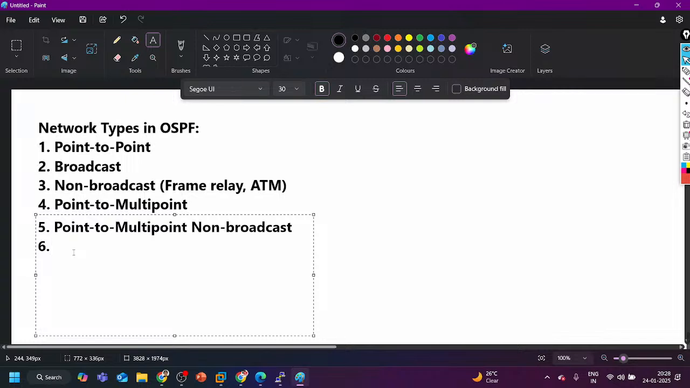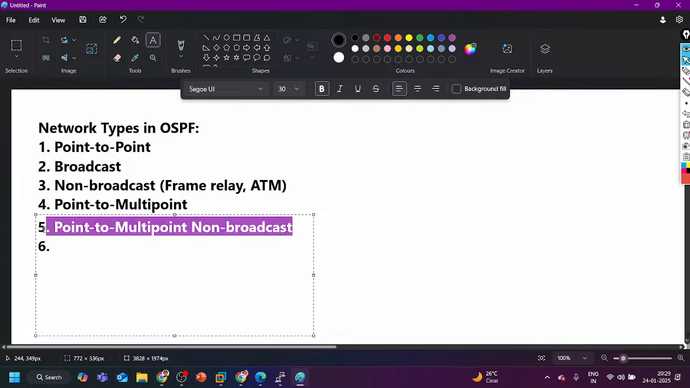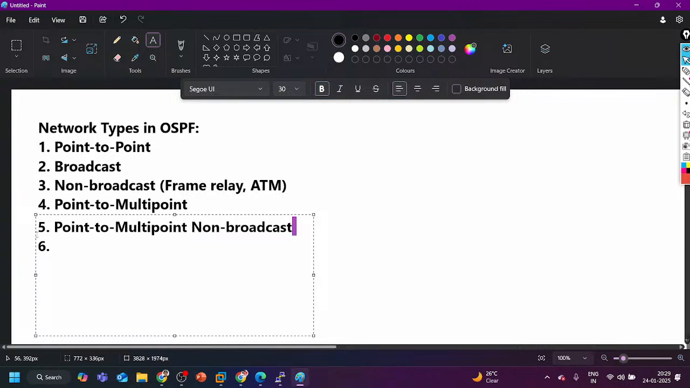One more thing here: is DR and BDR required? No, it is not required, because broadcast or multicast messages are not allowed in this network. Then definitely DR and BDR is not required because we are going to configure a static neighborship. Even DR and BDR election will not happen by default in the non-broadcast and point to multi-point non-broadcast network types. We can only configure the OSPF neighborship manually, the static neighborship.